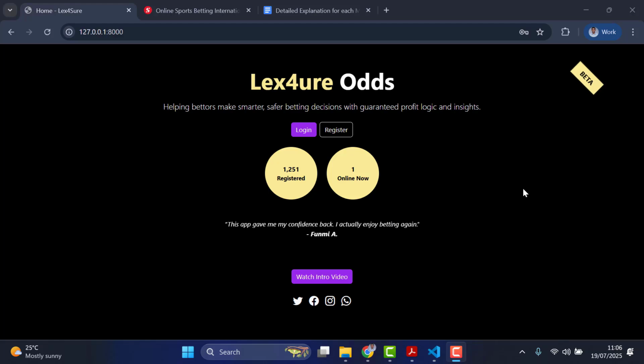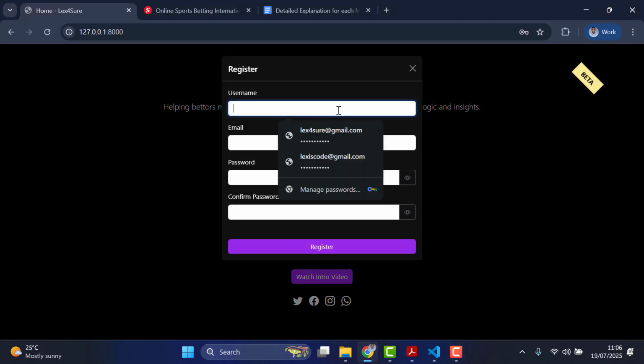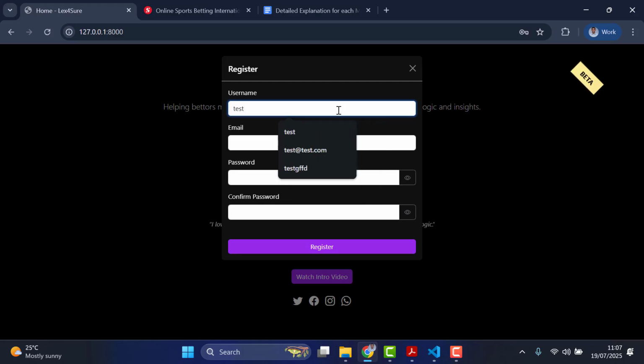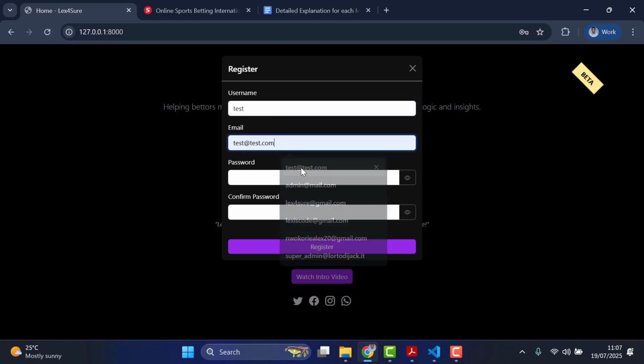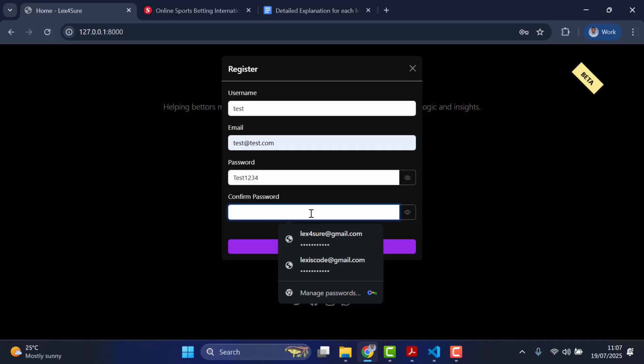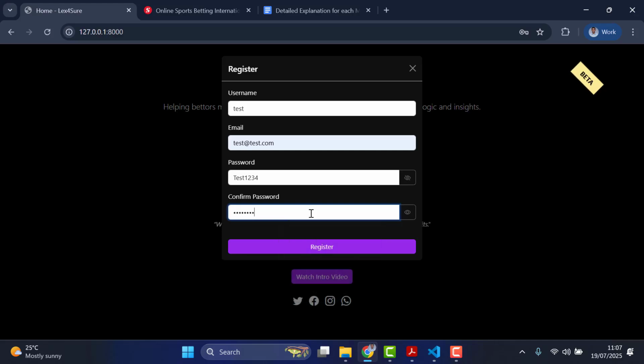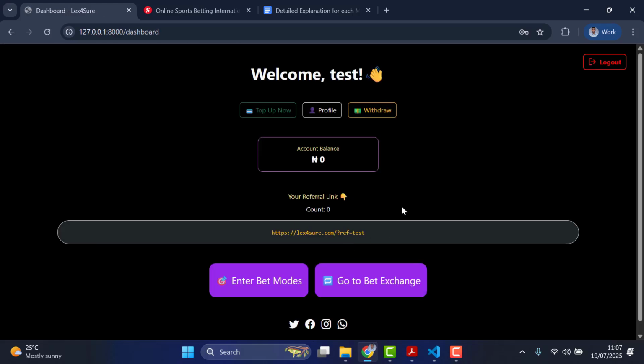Now this is how the home page of the platform looks. You just need to click on register and put in your data. So let's just do some tests. I'll put in the username as test and an email, then I put in the password. You can also view it or hide it. Let's put the password like this, test1234. All right, so let's register. You can see I am registered and logged in automatically.